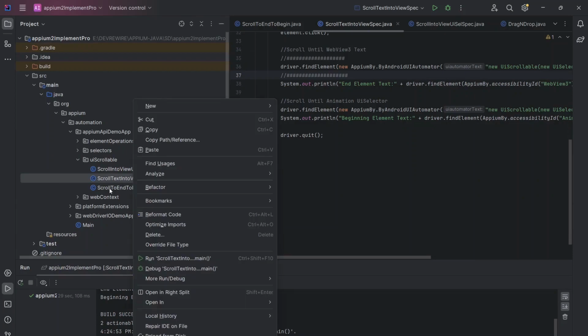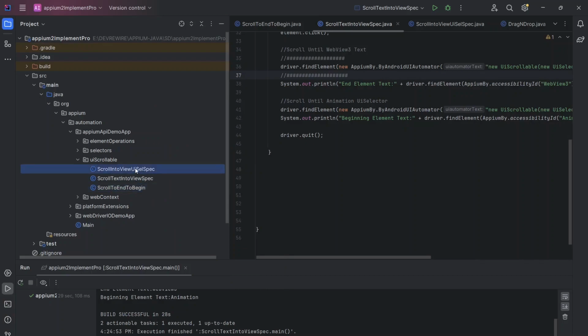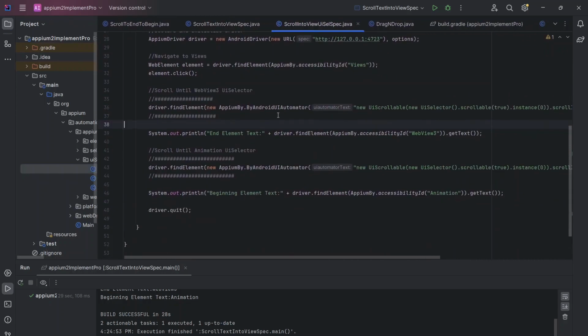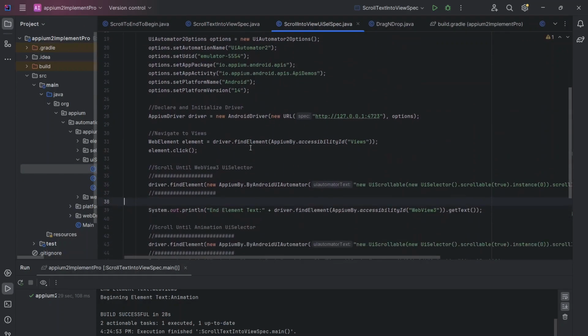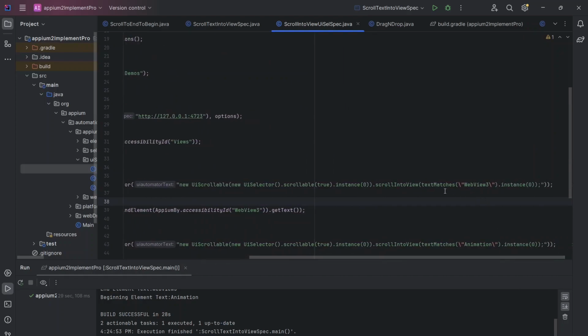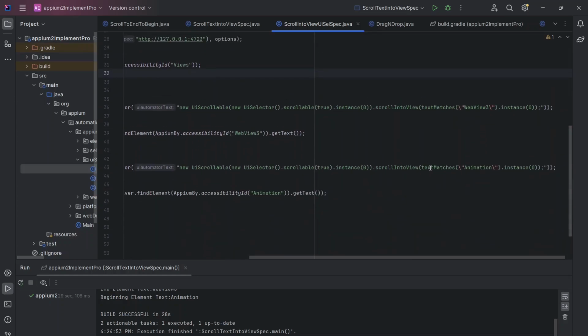And then the next is scroll into view. This is the one method. Same, there is no change in the options for the navigation. The only change here is by Android UI automator. You need to use scroll into view, and you need to pass the UI selector, text matches web view 3. Here we need to give the instance 0, like this we need to pass. And here also again I am giving animation so that it will reach to the top.